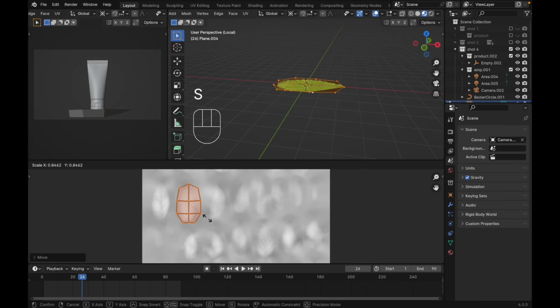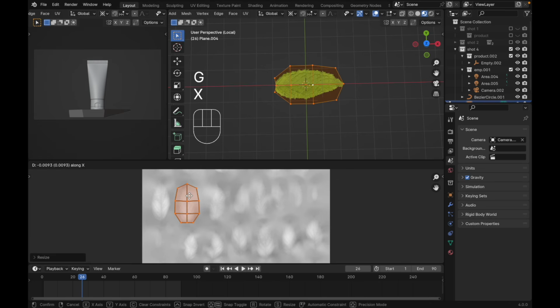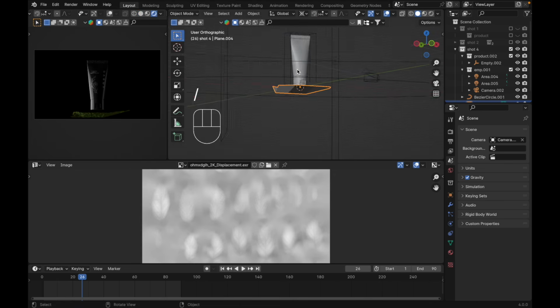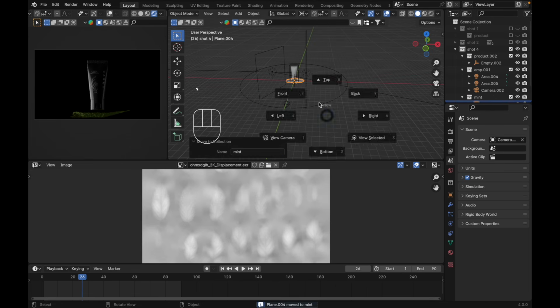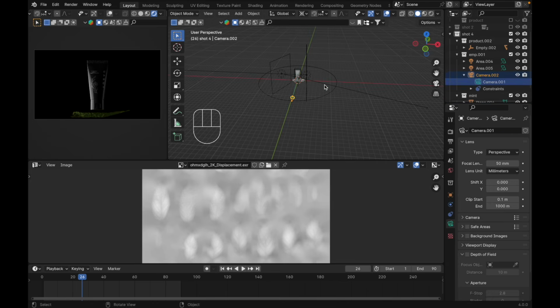Scale it down a little bit to make it much bigger. G X. Yeah. Z. Something like this, I guess. Let's press Tab again, just like this, and let's move this one to a new collection. Press M for new collection, just name it mint. Just like this. Select our camera here. Click this to activate this camera.